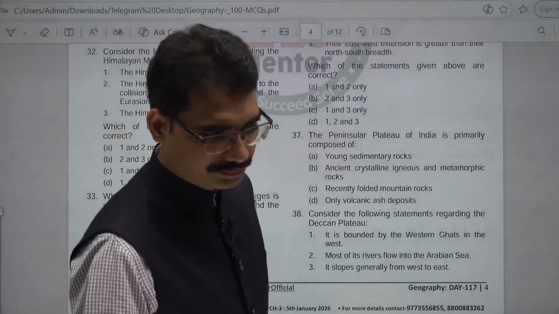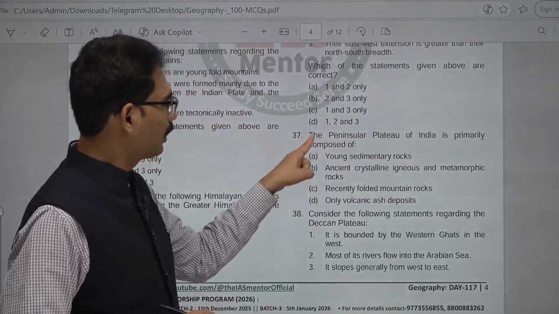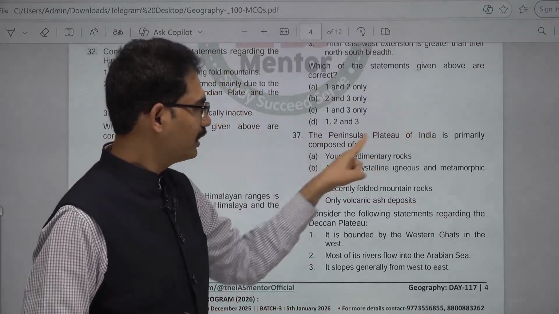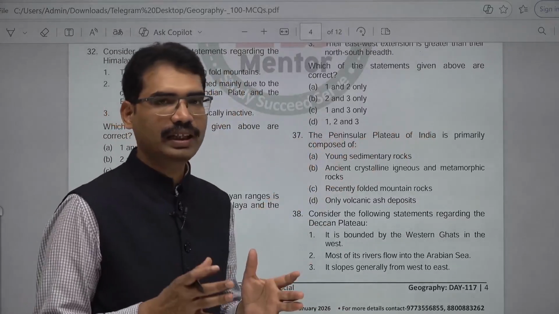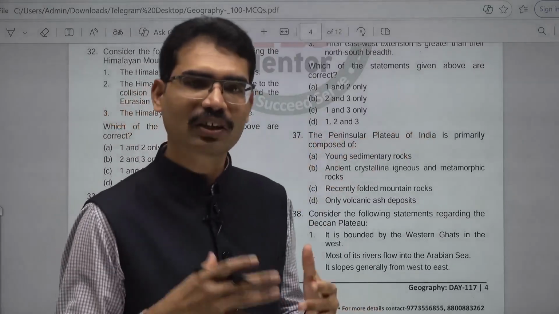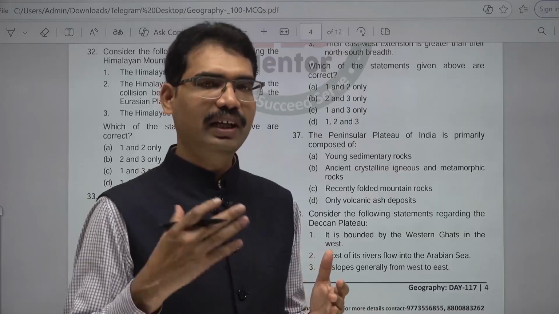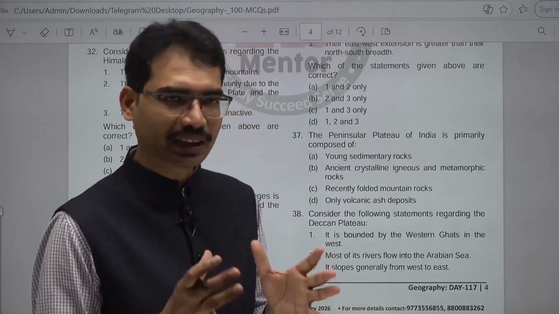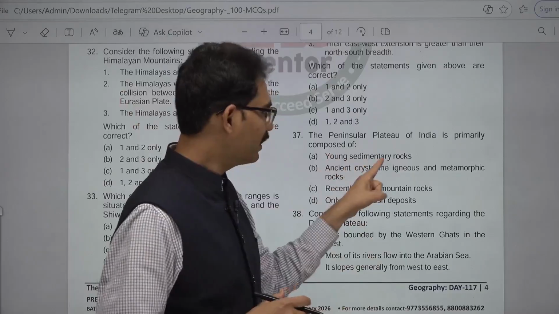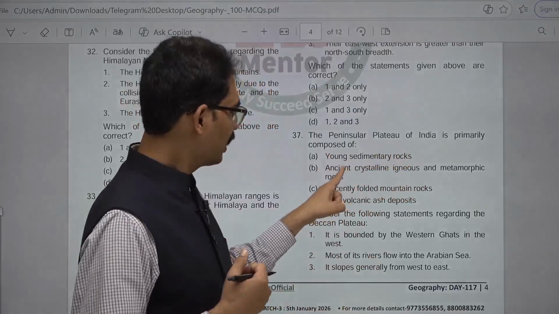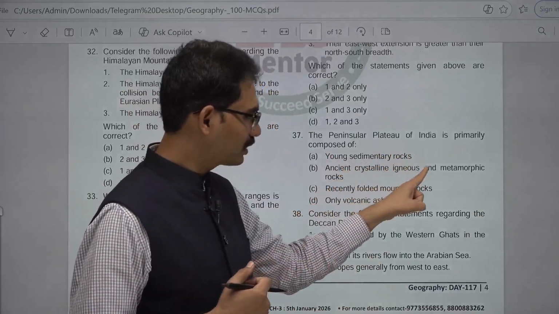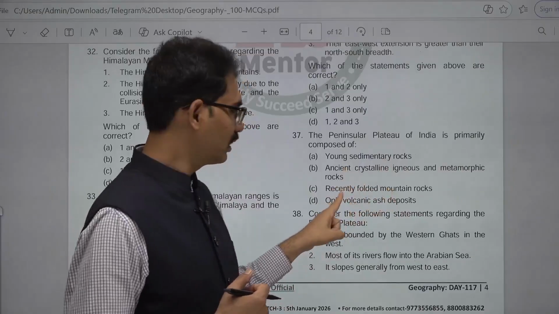37. The question is, the peninsular plateau of India is primarily composed of. This is the area, one of the oldest places on the earth itself. Since the early days of earth formation itself, this area is there. Young sedimentary rocks, it is not the case. Ancient crystalline igneous and metamorphic rocks, this is the correct answer.